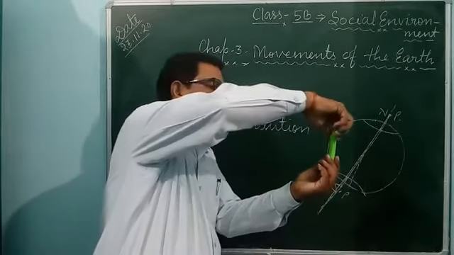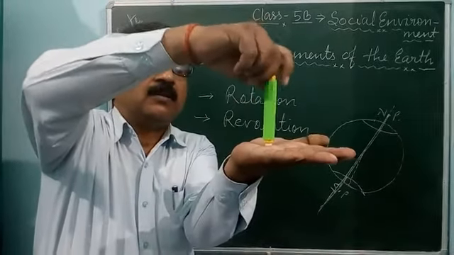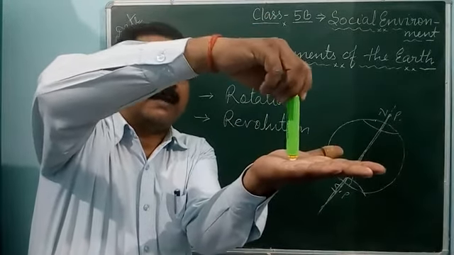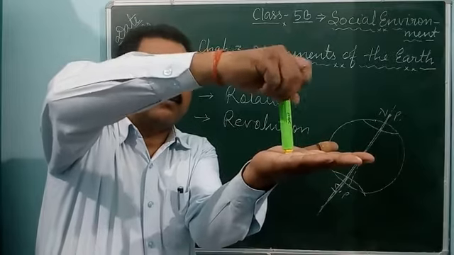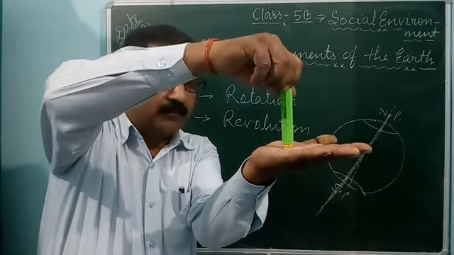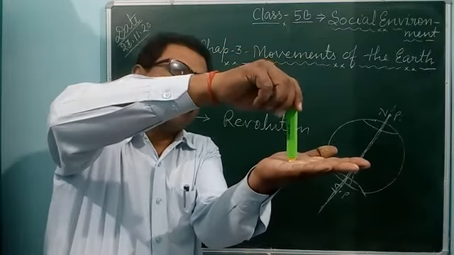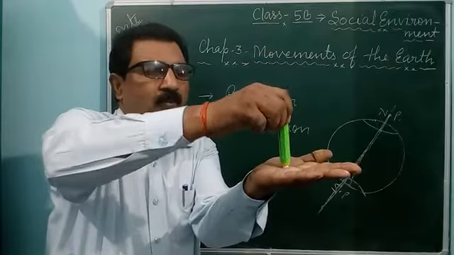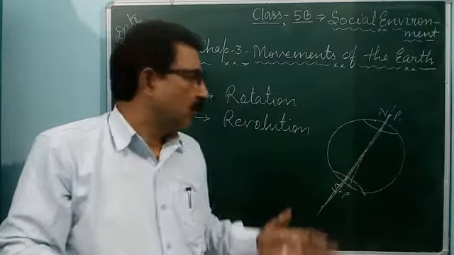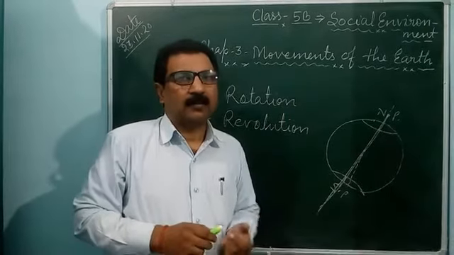Like that, rotation can take place. On one spot, anything is spinning. This is rotation. Like that, our Earth also rotates, and in 24 hours it completes one full spin. By this rotation of the Earth, day and night come.